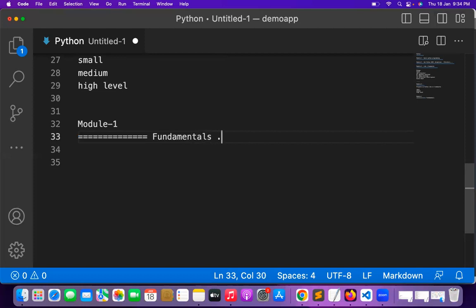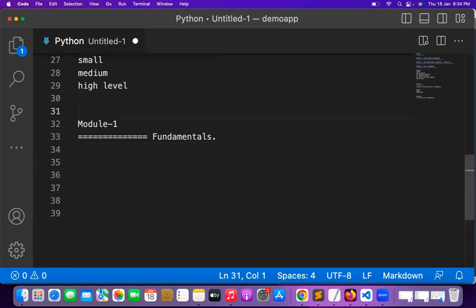Fundamentals. I don't know how many of you have prerequisites like programming fundamentals, but I don't care about it. Even if you don't have any programming skill, just try to start with module 1. From module 1, we are going to be discussing each and every programming fundamental.